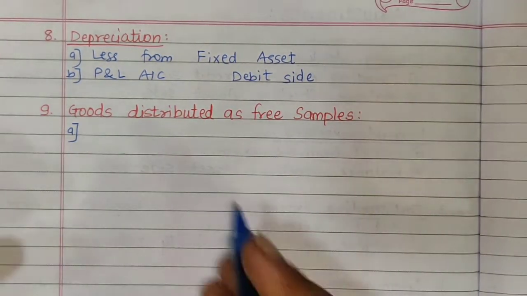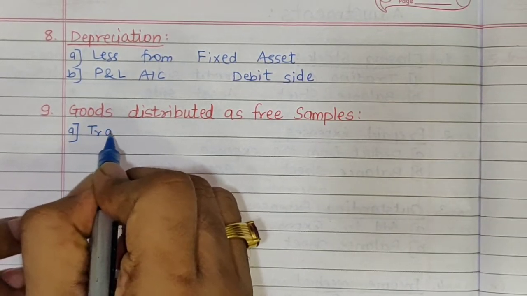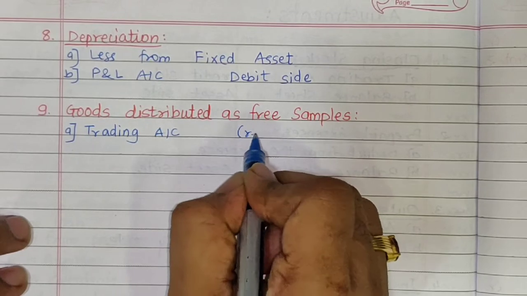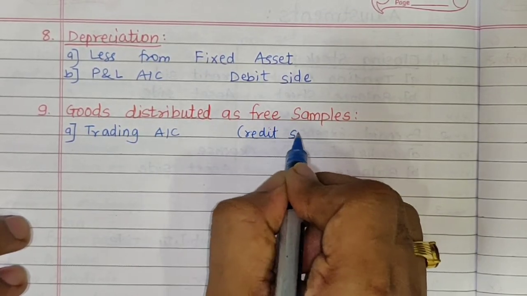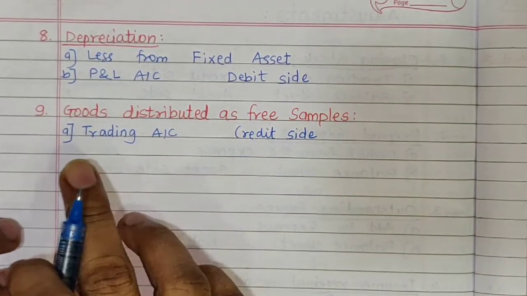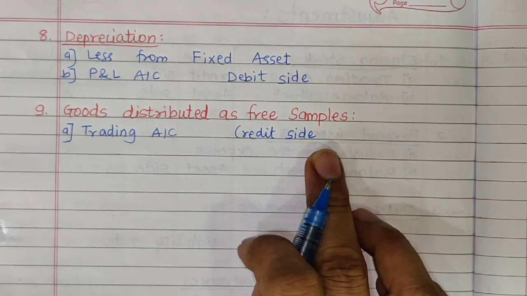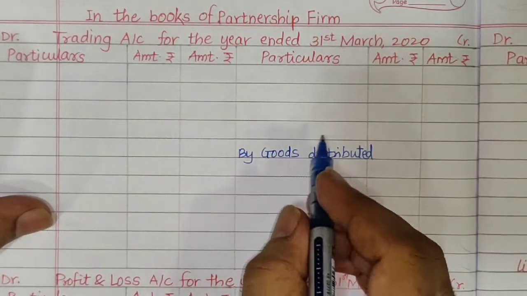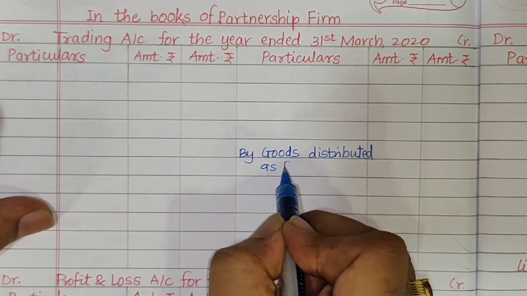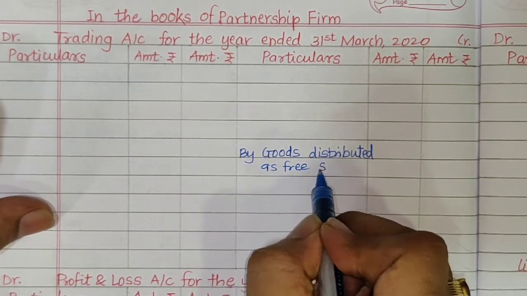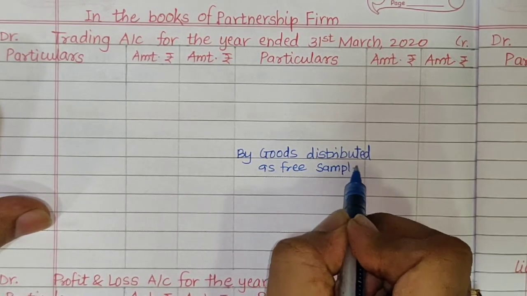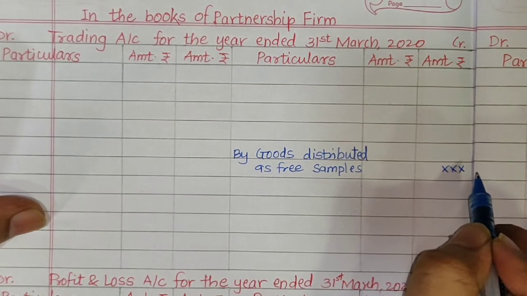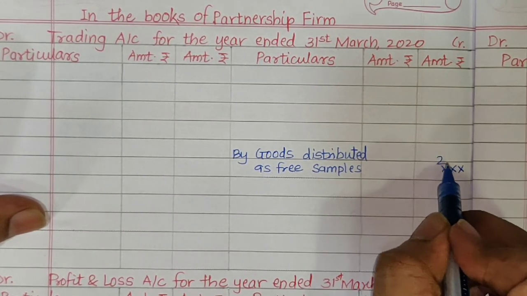So first effect is trading account credit side. We will record to trading account credit side as by goods distributed as free samples. Say for example 2,000.